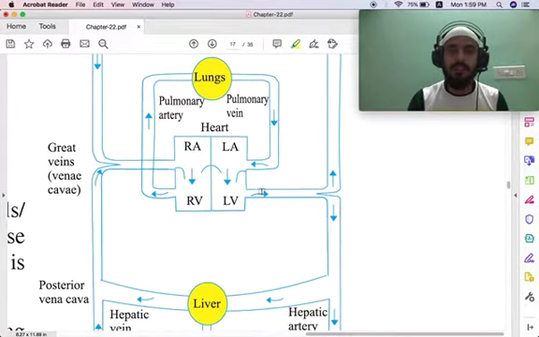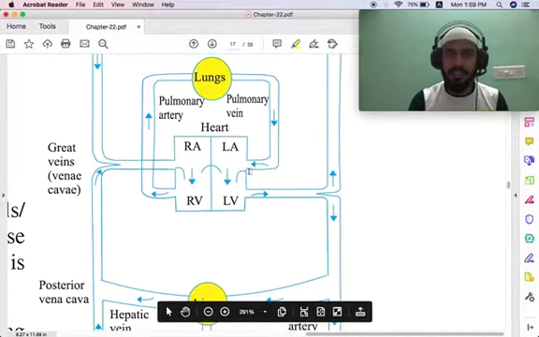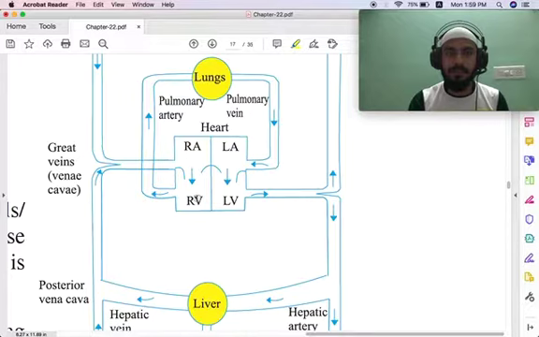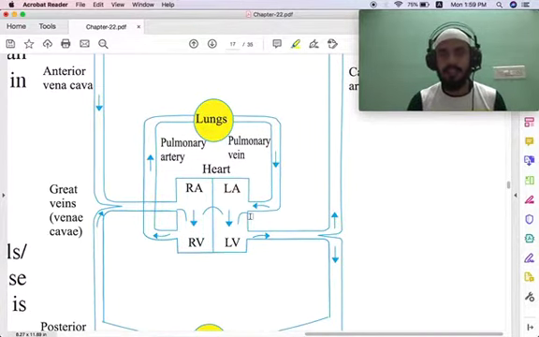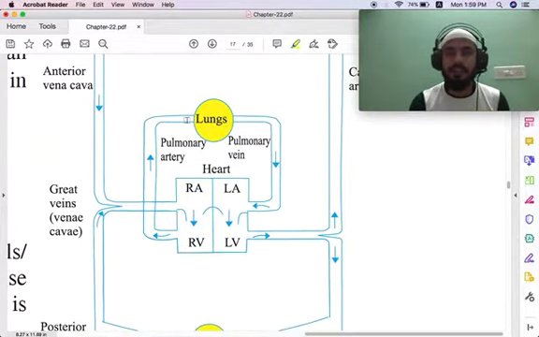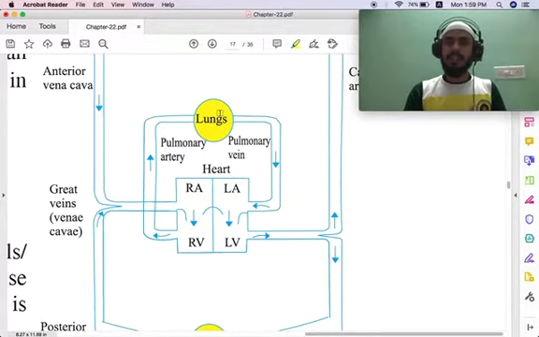So you have the heart here, with the right atrium, left atrium, right ventricle and left ventricle.